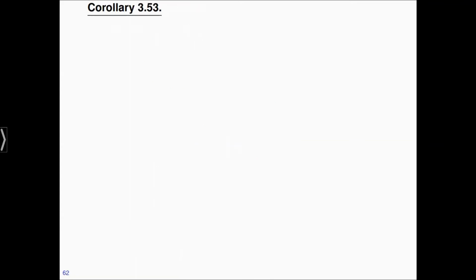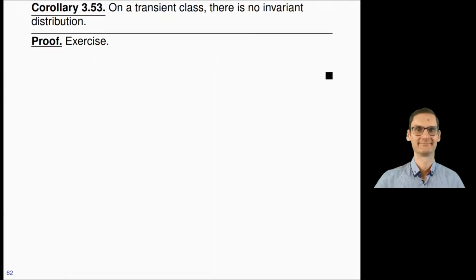Here's a corollary for transient states. It says the following: on a transient class, there's no invariant distribution. Even though we've worked with recurrent states and shown sort of equivalence of recurrence and existence of invariant measure or invariant distribution in one way or the other, we can use this to say something about transient classes. As an exercise, I would like to ask you to prove this corollary. So please stop the video and think of the explanation for this corollary.